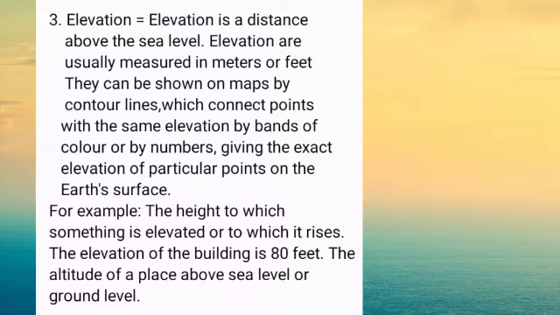Our third point is elevation. Elevation is a distance above sea level. Elevations are usually measured in meters or feet. They can be shown on maps by contour lines, which connect points with the same elevation by bands of color or by numbers, giving the exact elevations of particular points on the Earth's surface.